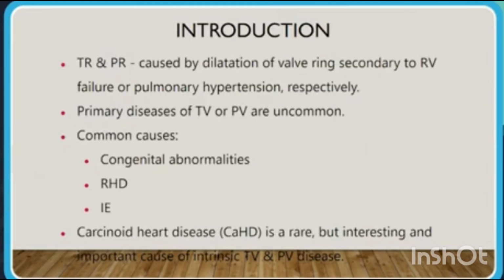Tricuspid regurgitation and pulmonary regurgitation are caused by dilatation of the valve ring secondary to RV failure or pulmonary hypertension, respectively. Primary diseases of the tricuspid valve and pulmonary valve are uncommon. Common causes of tricuspid regurgitation and pulmonary regurgitation are congenital abnormalities, rheumatic heart disease, and infective endocarditis. But carcinoid heart disease is a rare but interesting and important cause of tricuspid valve and pulmonary valve disease.